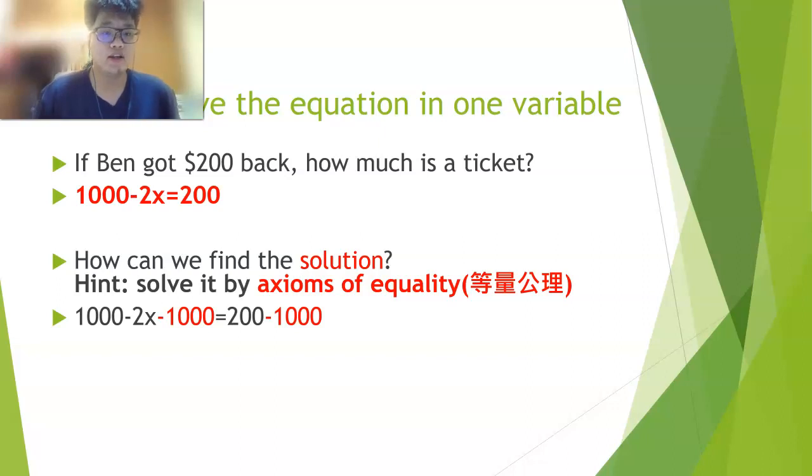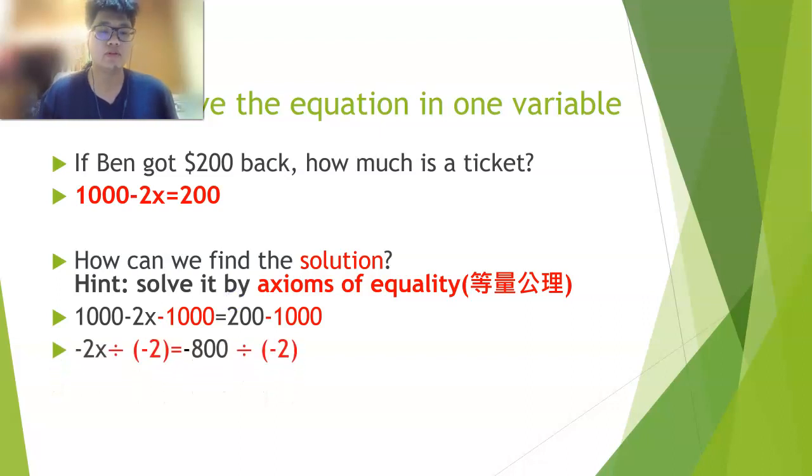But in this equation, we minus 1,000 on the left side. We have to minus 1,000 on the right hand side either, right? So do the calculate on both sides of equation is axiom of equality. So we have to minus 1000 on the left side. We have to minus 1000 on the right hand side either.